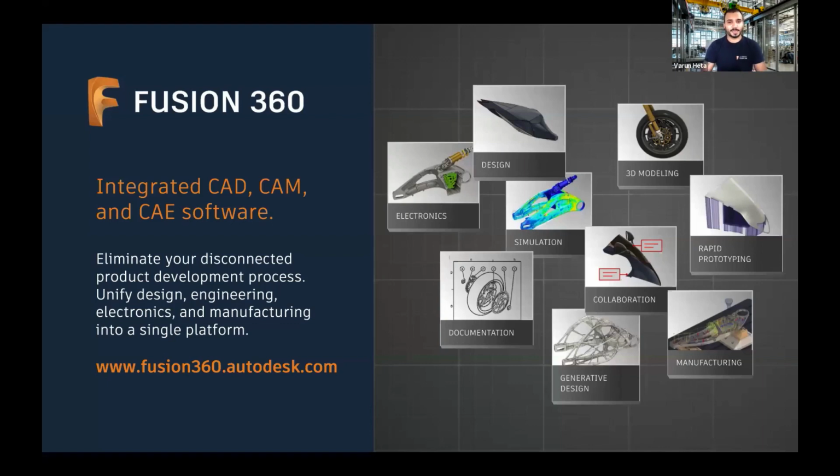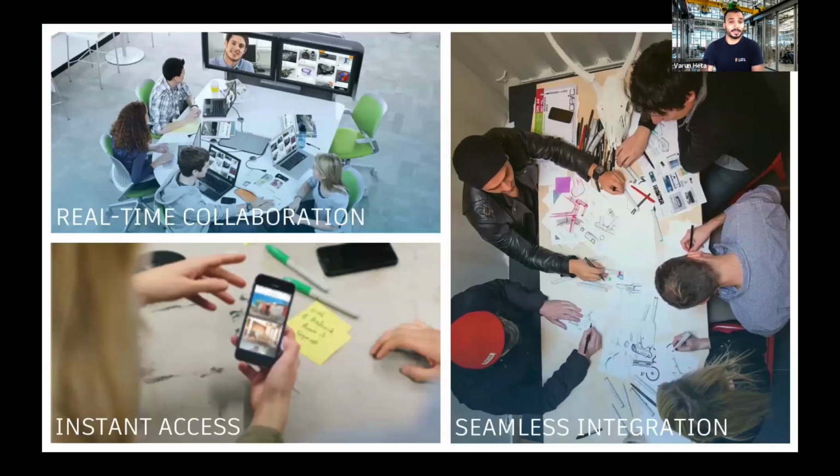It is a cloud-based CAD CAM CAE solution that can unify your design, engineering, manufacturing, and electronics in a single platform. We have been noticing that there was a need of the hour where people with multidisciplinary backgrounds demanded real-time collaboration, seamless integration, and instant accessibility. That's exactly why we have Fusion 360.